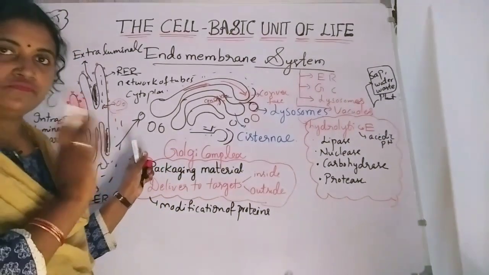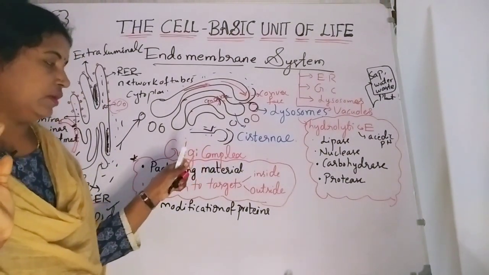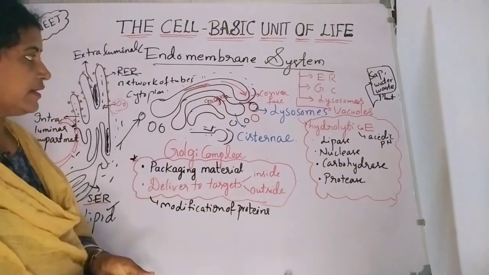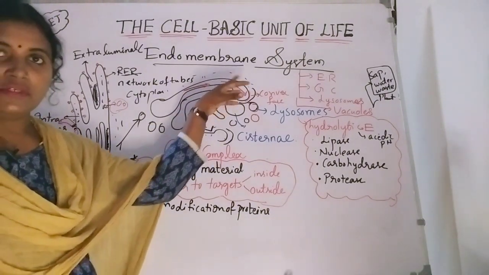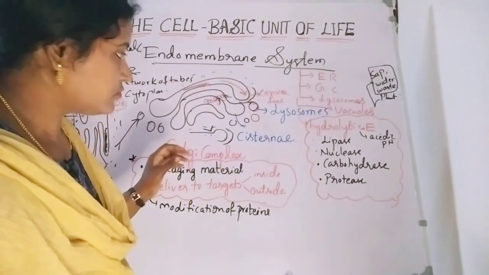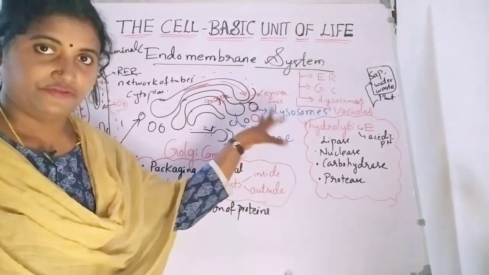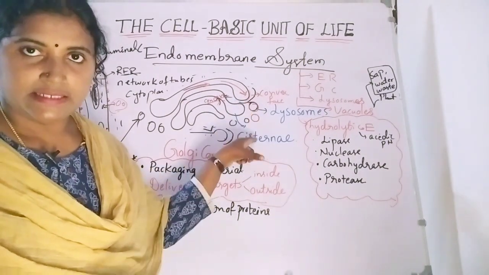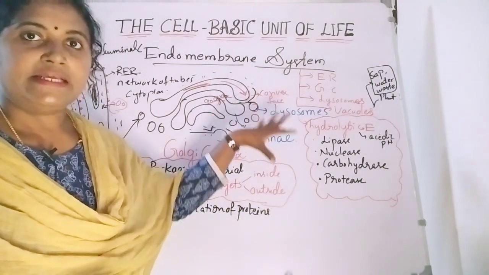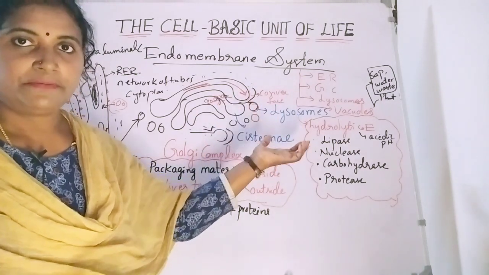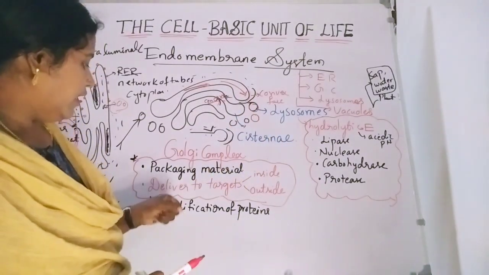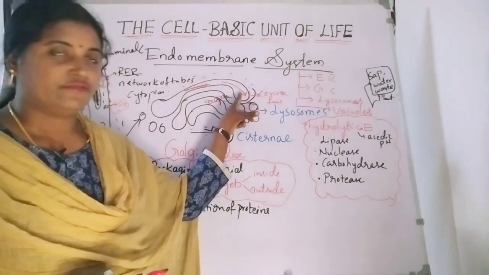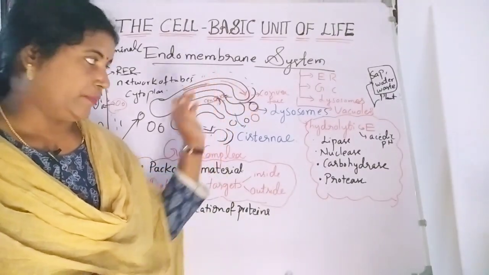Later, with his name only, it is called the Golgi complex. Mainly it contains flat ribbon-like structures, and it also contains convex surfaces as a matured phase, with small vesicles which deliver the material to the different parts of the cell. After that, modification of the proteins also takes place in the matured phases of the Golgi complex.